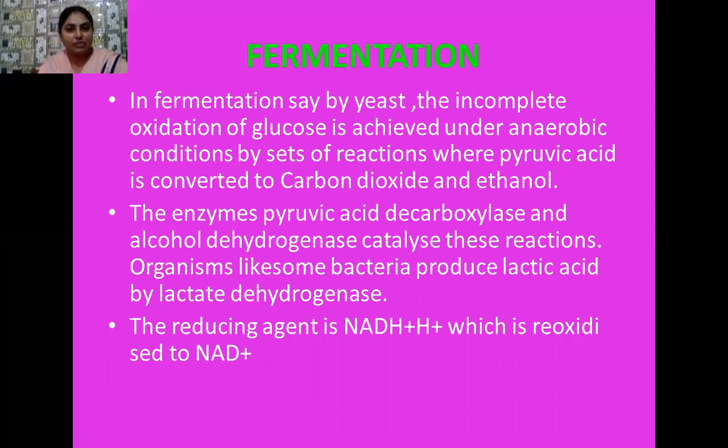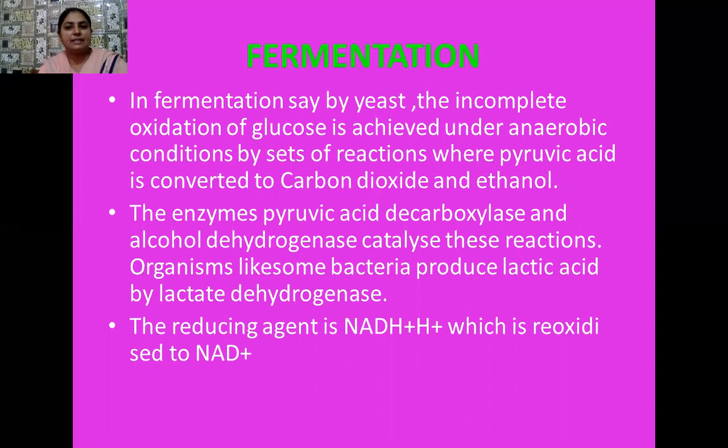Yes, student, here we are going to study the next type of anaerobic respiration, which is commonly known as fermentation. The process of fermentation usually occurs in a unicellular fungus, yeast. During this process, incomplete oxidation of glucose is achieved under anaerobic conditions by a set of reactions, in which pyruvic acid is converted into carbon dioxide and ethanol. The reactions are catalyzed by two enzymes: pyruvic acid decarboxylase and alcohol dehydrogenase.